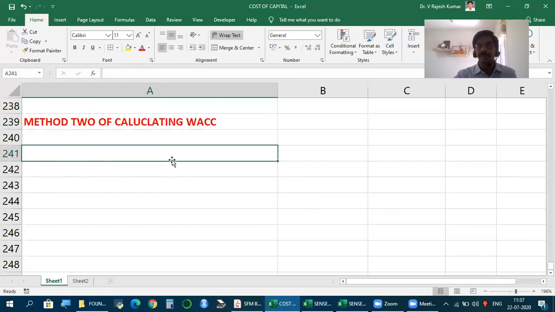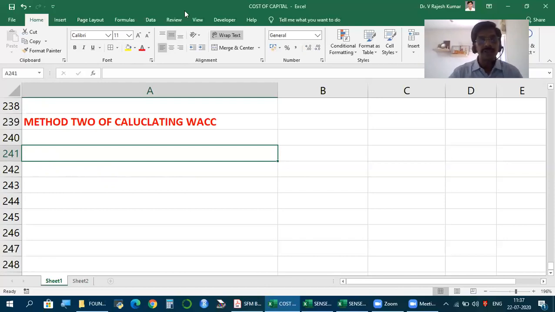Very interesting, friends. To calculate cost of equity, we used CAPM. If we have beta for preference and debt, even to calculate cost of preference and cost of debt, we can use CAPM. But what is interesting is that not only to find cost of equity, preference and debt, we can use CAPM even to calculate WACC.